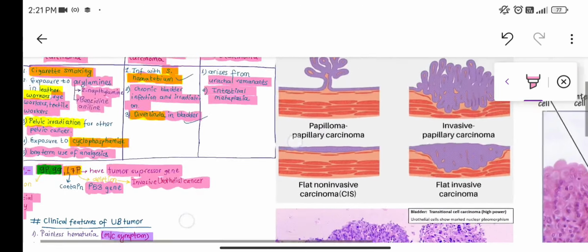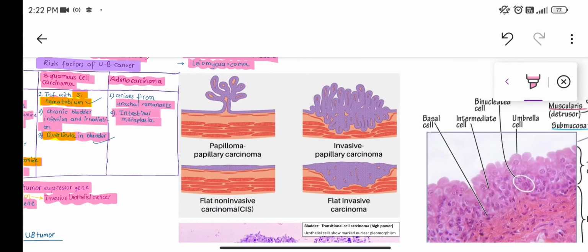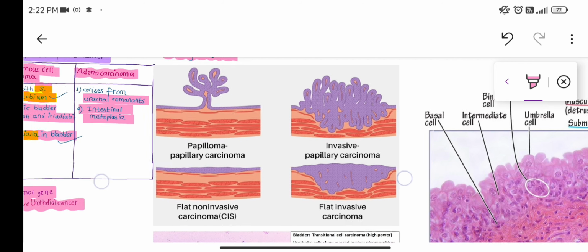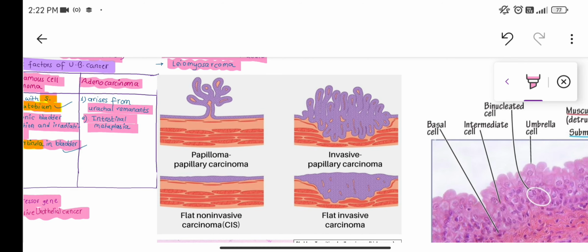So we have to understand the different patterns of growth of urinary bladder tumor. First we have papilloma and papillary carcinoma. Papilloma means it is in the form of finger-like projections toward the lumen.